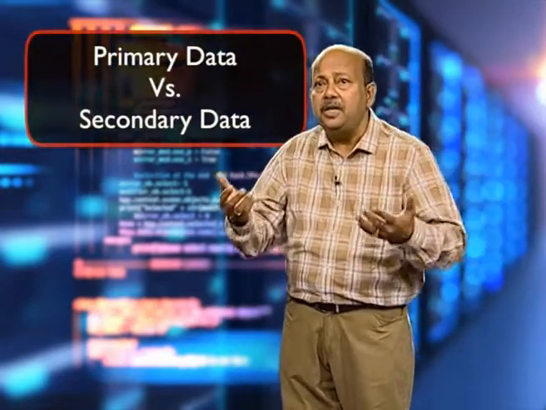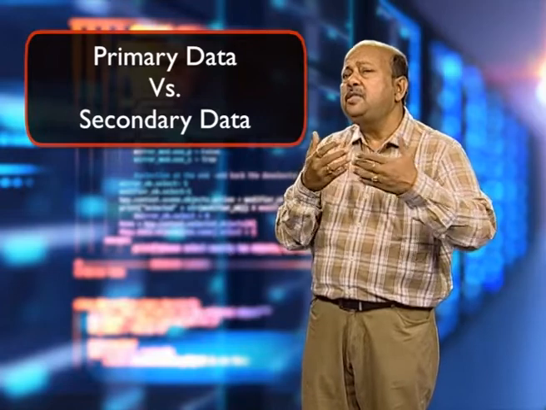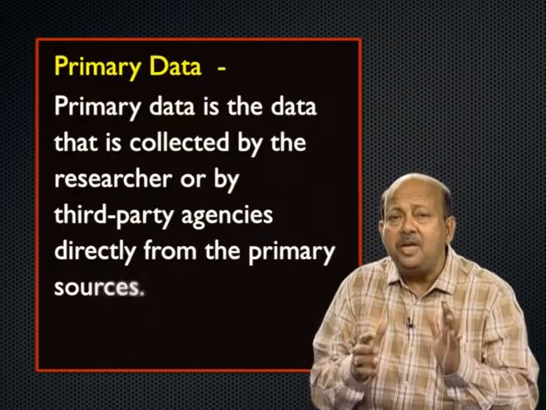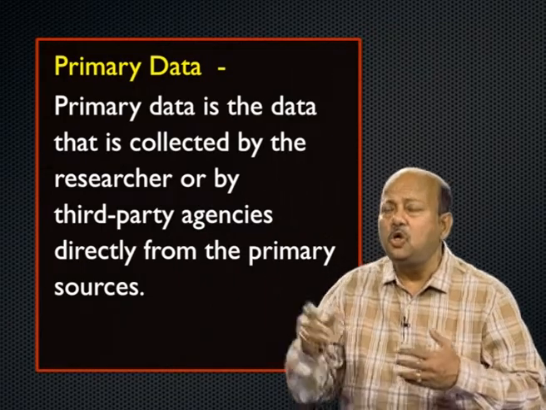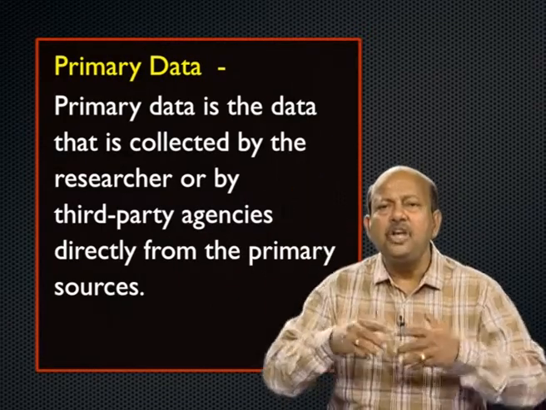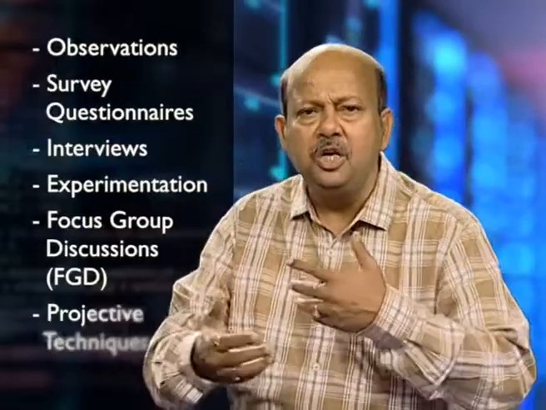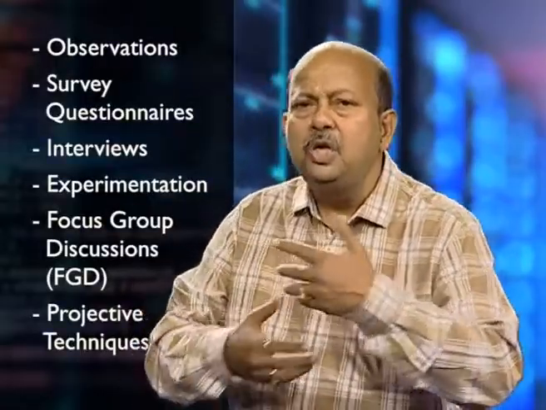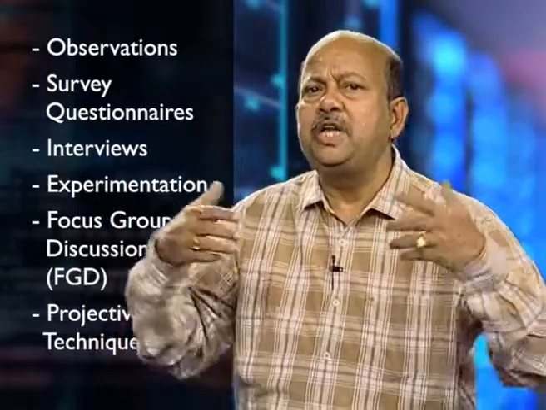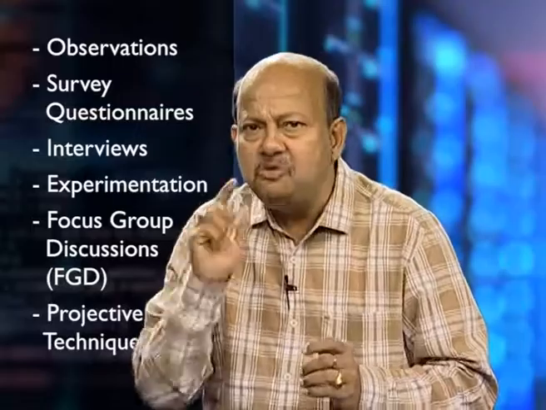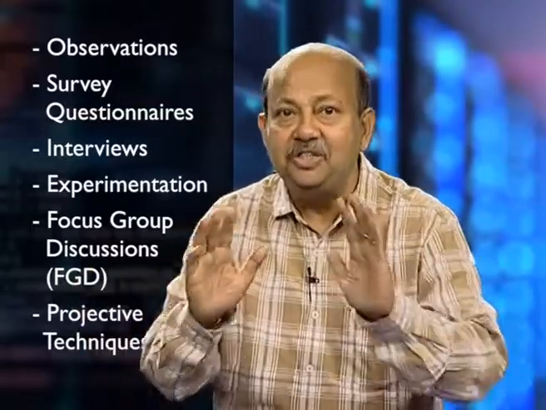So, next is primary data and secondary data. You must have heard researchers talk a lot about primary data and secondary data. Primary data is collected directly by the researcher from the primary sources. It can be collected through various ways, for example, observation, survey questionnaire, interviews, experimentation, FGD, focus group discussion, and projective techniques. Primary data is good data, but it is costly, which we will discuss now.